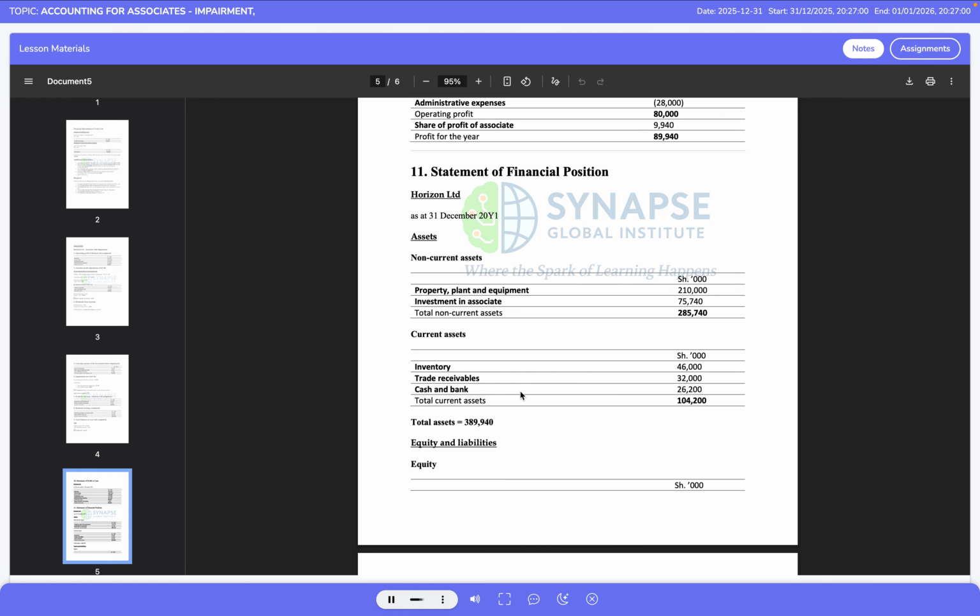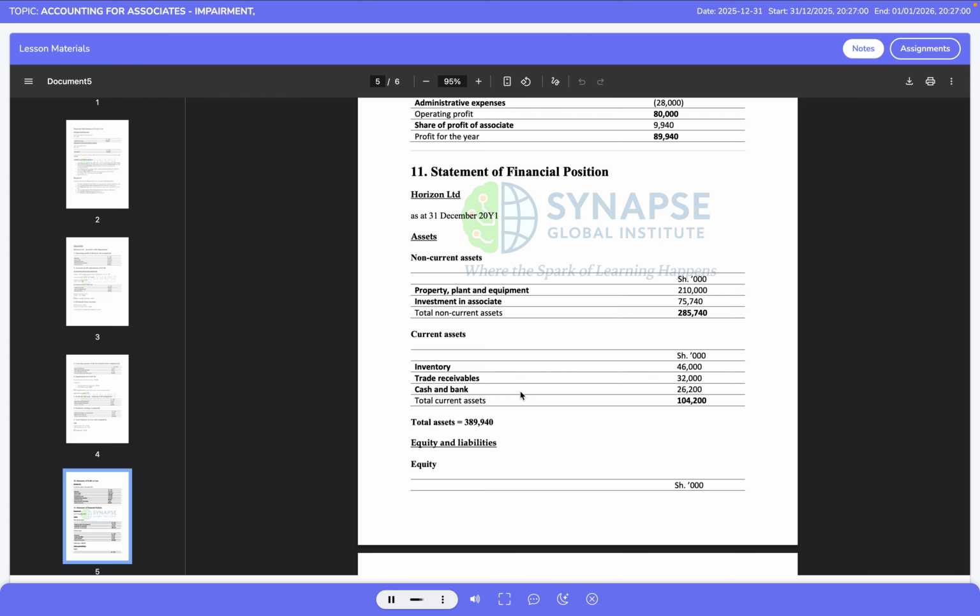The investment in the associate, Vector Limited, is shown at 75,740,000 shillings. This figure reflects the original cost of the investment, increased by Horizon Ltd's share of Vector Ltd's adjusted profit, and reduced by dividends received, with no impairment loss recognized following the IAS 36 assessment. The total non-current assets therefore amount to 285,740,000 shillings. Current assets are then presented.